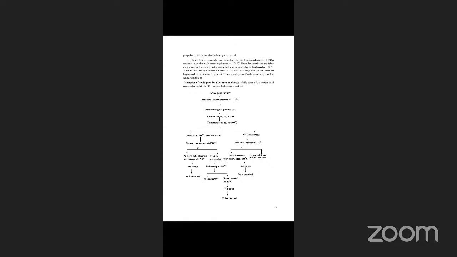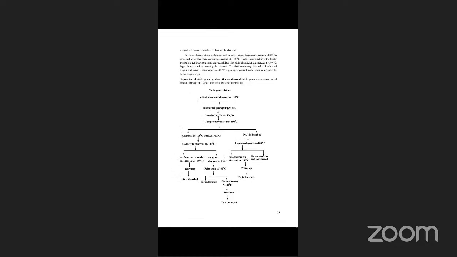The question is how the noble gases are isolated by Dewar's process, that is, the adsorption on charcoal method. This is a flow chart: separation of noble gases by adsorption on charcoal.